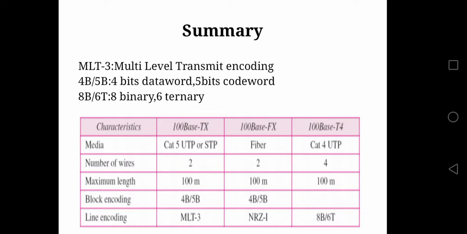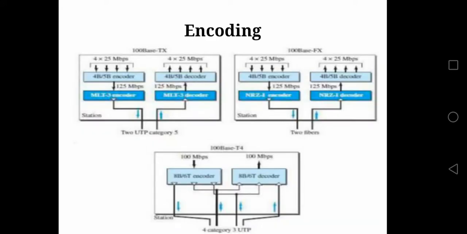So you can refer to this and see what MLT3 means. MLT3 stands for multi-level transmit encoding with 3 voltage levels. Then you have 4B/5B, which means a 4-bit data word gets converted into a 5-bit code word. Then you have 8B/6T, meaning 8 bits are represented as 6 signals. Now this is about the encoding. You can just observe the encoding.